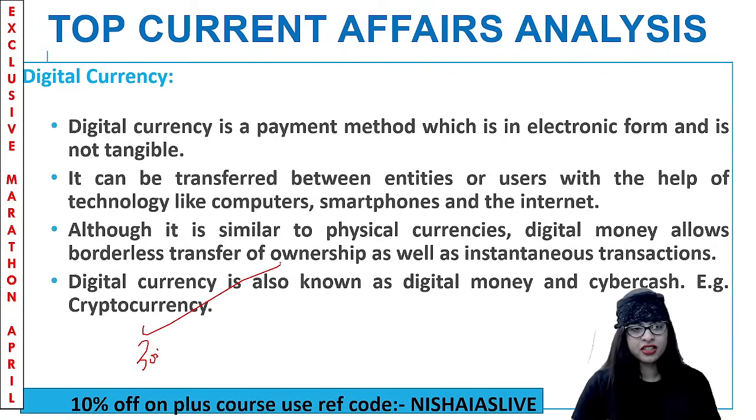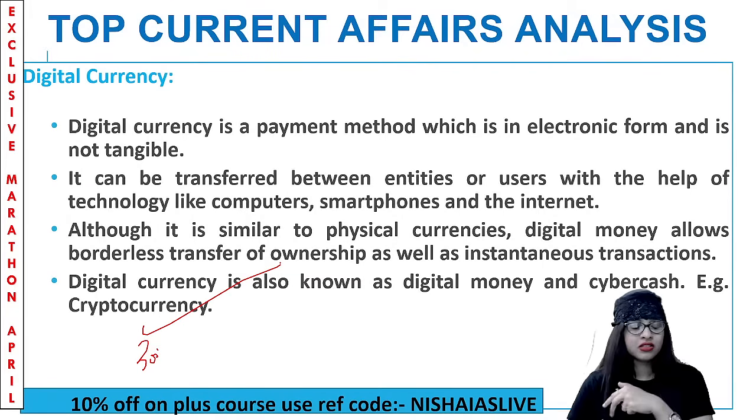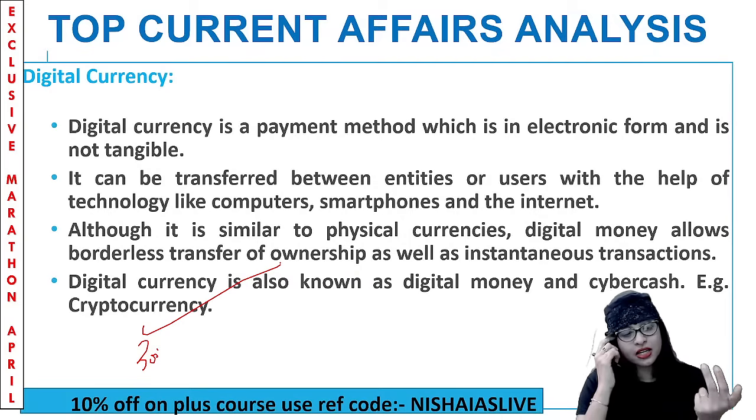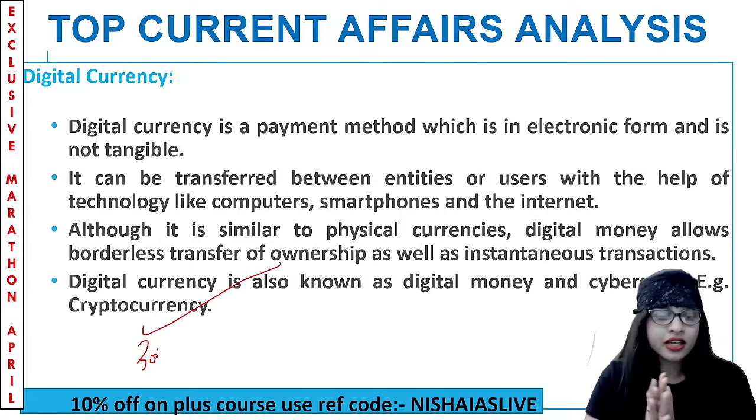This is perfectly fine. See, I took only 30 seconds here, which means in 30 seconds your brains are also working faster and you're getting all these things into your brains. So what are the keywords? Payment method, electronic form, end-to-end user transactions, and using technology like computer, internet, smartphone, called digital money and cyber cash, whose example is cryptocurrency. Clear?